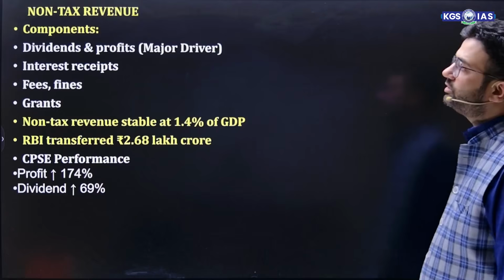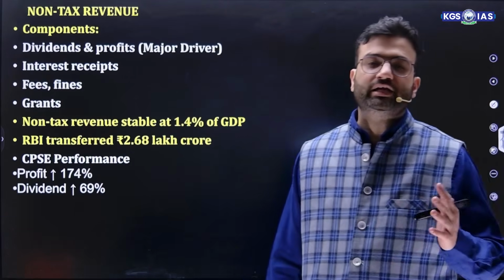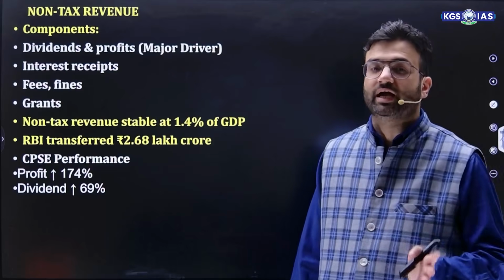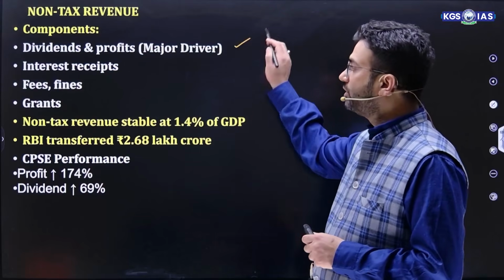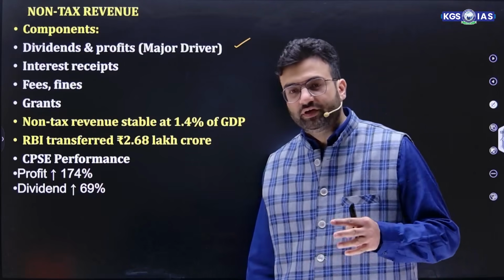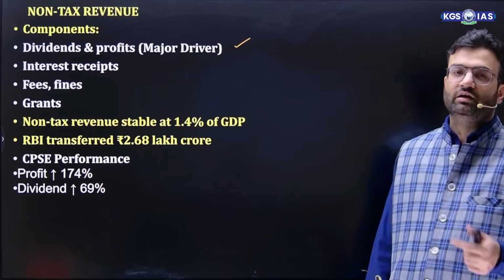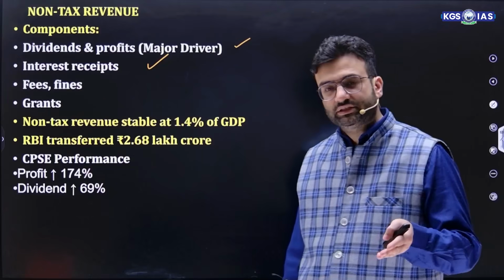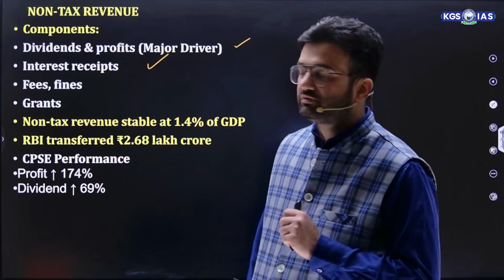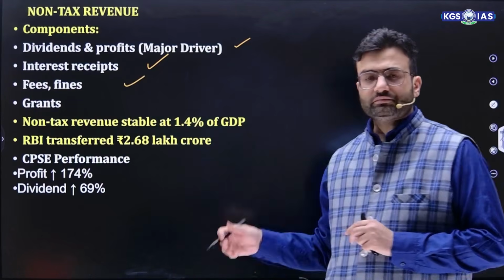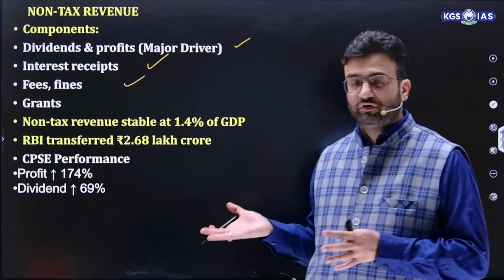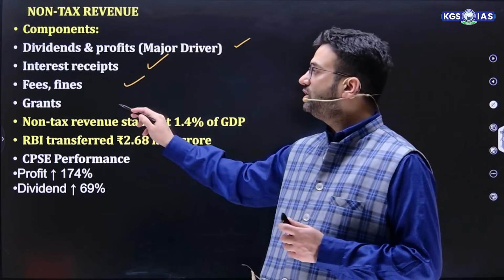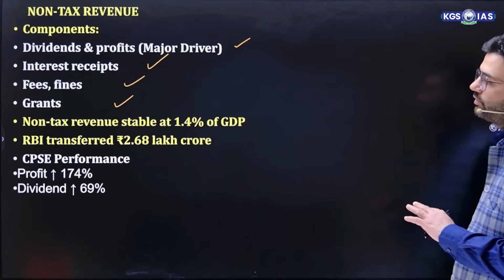Now, let's talk about the non-tax revenue part. Non-tax revenue includes all those things that are a revenue receipt of the government apart from tax revenue. That is through dividend and profit. Suppose the government is holding a share of any company and that company is giving a dividend, the government receives the dividend from that. Interest receipt, the government has given loans to the states or to other countries and receives interest from that. Fees, penalty, fines. Any kind of fee that is levied for a special service, or fine or penalty, that is again non-tax revenue receipt. Or the grants, the grants that the government receives from other sources.